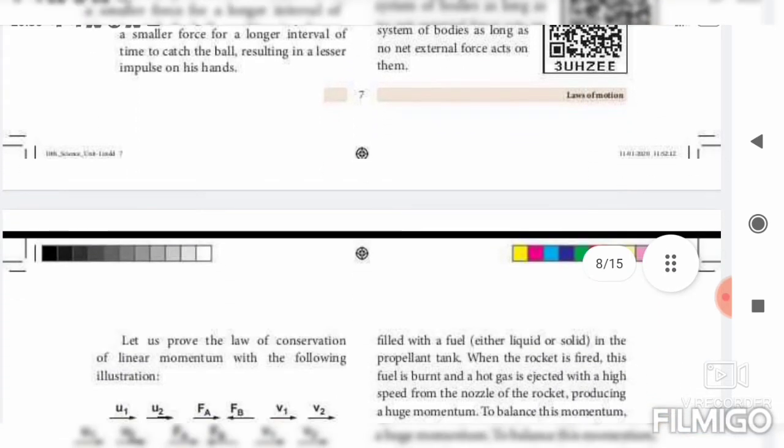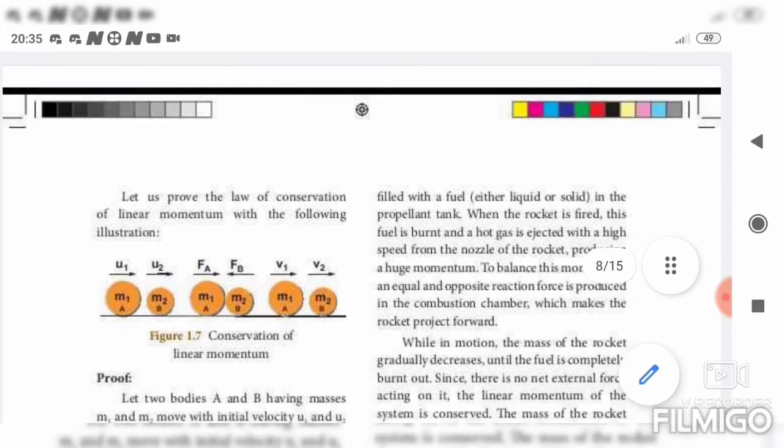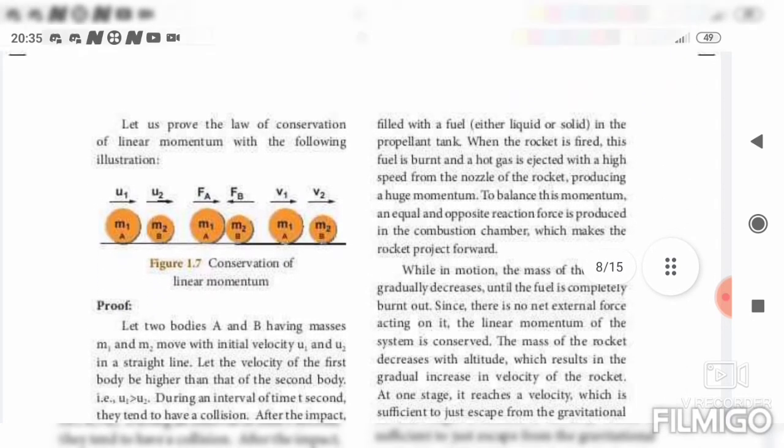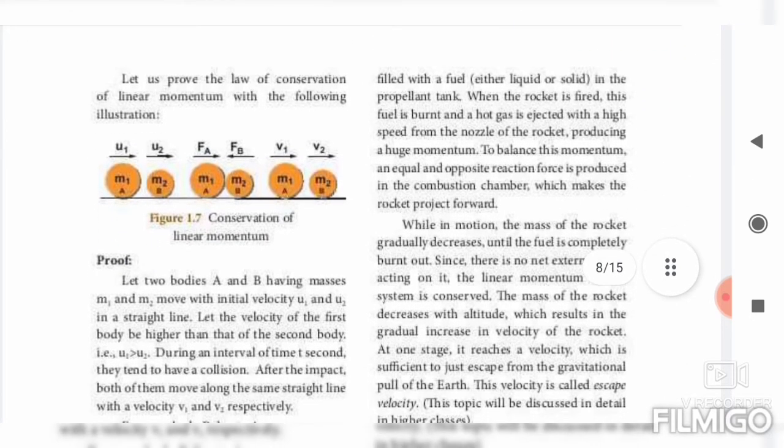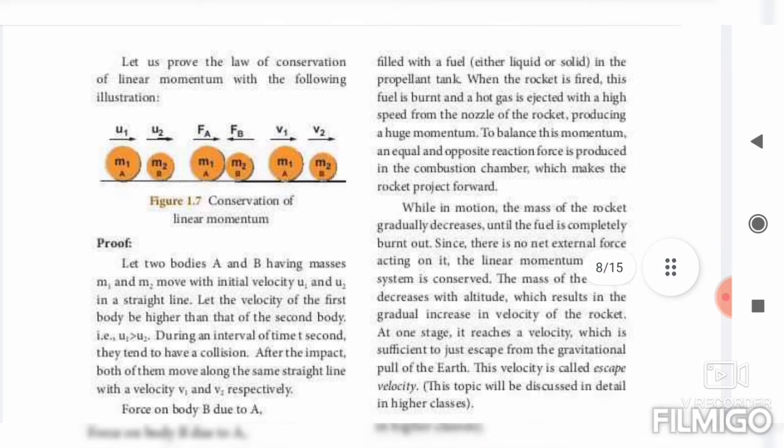The next page, page number 8, draw the diagram. The diagram is very, very important. You should draw the diagram with a pencil. Some students draw the diagram with a pen, so that's wrong. With a pencil only you have to draw. Don't forget to draw this diagram. The next proof. Take 2 bodies. One student wrote the numeral 2; you have to write the word two only.